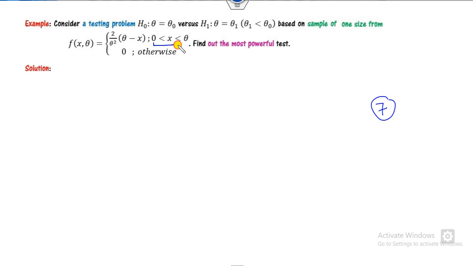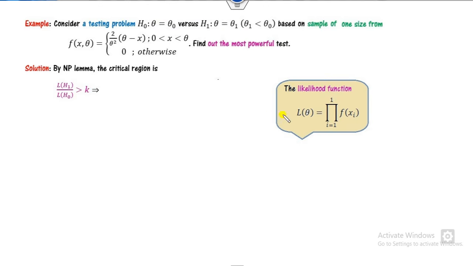Firstly, look at this. x varies from here to here, so it means this is a continuous random variable. Our target is to find the most powerful test. Again, H0 and H1 both are simple, so you can apply the most powerful test here. Firstly, what is the sample size? Sample size is 1, so i varies from 1 to 1. What is the PDF? The PDF is given here. So what is the value of L? L is nothing but the same as this. This is my L. Now I can substitute the values.